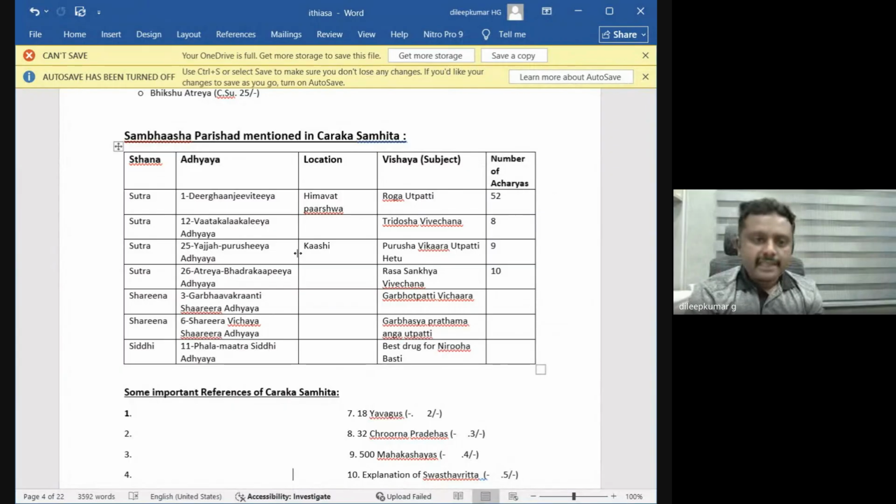Next, in Atreya Bhadrakapiya Adhyaya, it is Rasa Vikalpa, where they discussed the total number of Rasas. The total number of acharyas present is 10. Next, in Sharirasthana, Garbhavakranti, Garbhotpatti Vichara: which is the first anga to develop in the garbha. Next, in Sharira Vichaya Sharira Adhyaya, Garbhasya Pratamanga Utpatti. Next is Siddhisthana, the best drug for Niruha Basti. Like that, the discussions went on in Charaka Samhita.